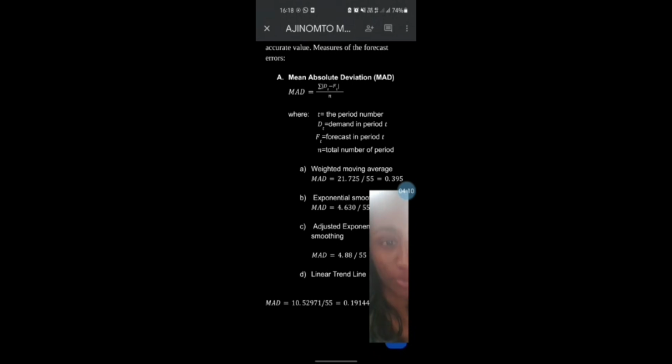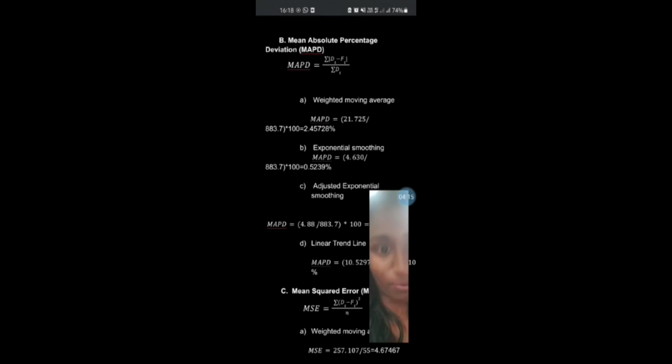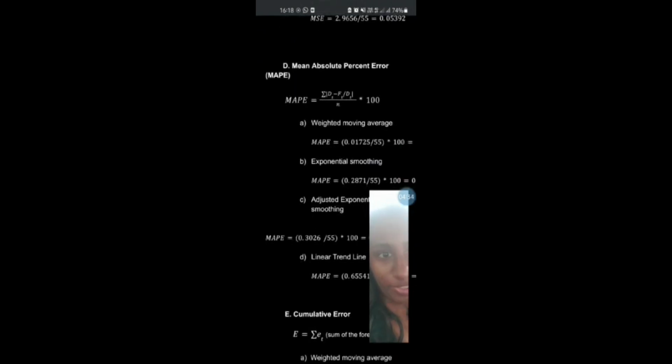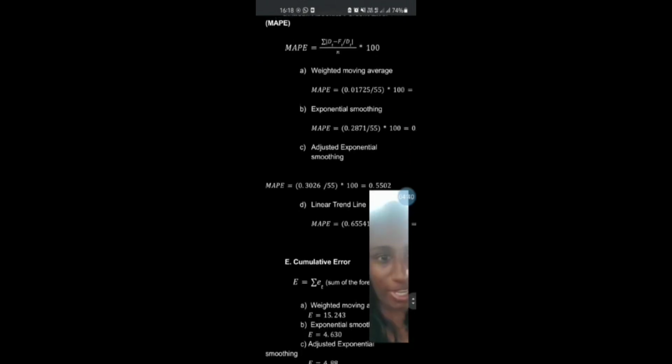So moving on, we have mean absolute percentage deviation. We take the value we get from the mean absolute deviation, but in percentage form. So we will be getting 0.5239%. Moving on, we have mean squared error. We calculate it by squaring the errors, and we will be getting the amount of 0.017. And for the mean absolute percent error, we have to multiply by 100, which is the percentage, and we will be getting